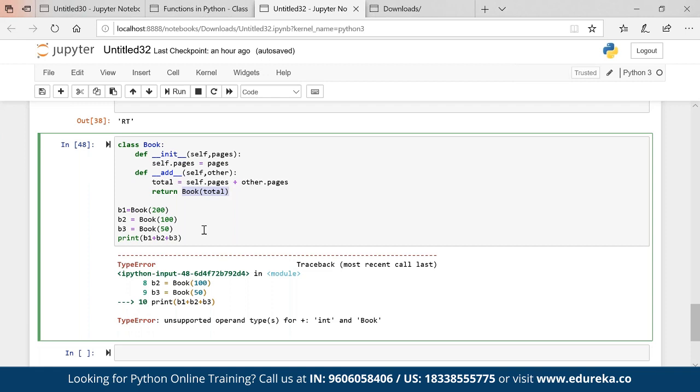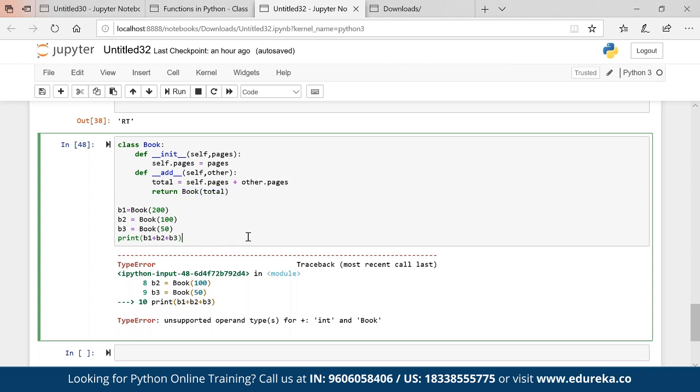So basically, when we are running this command, B1 is going to self, B2 is going to other, we are adding up the values, we are creating a book again, then this book total is going to self and B3 is going to other, and then the two books will sum up.